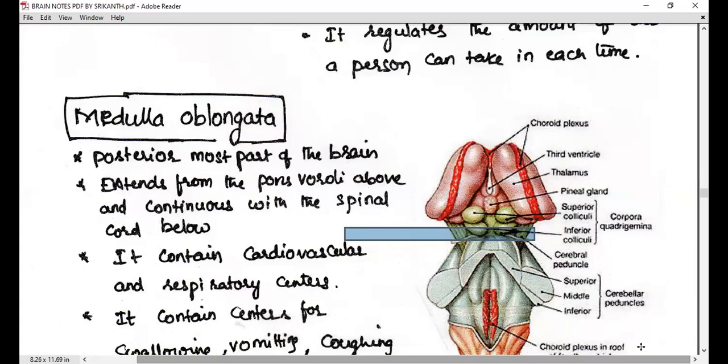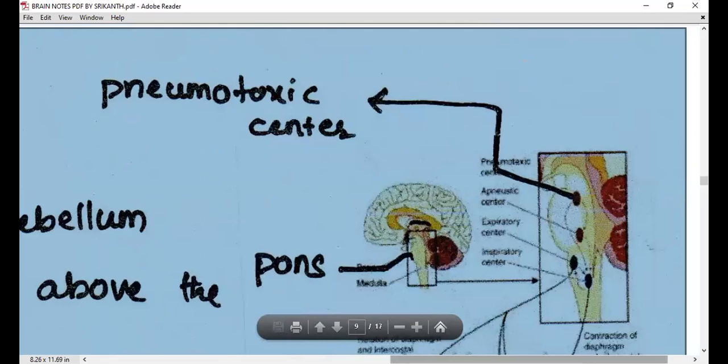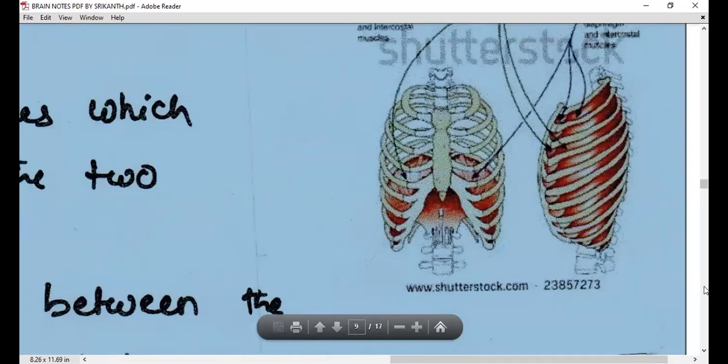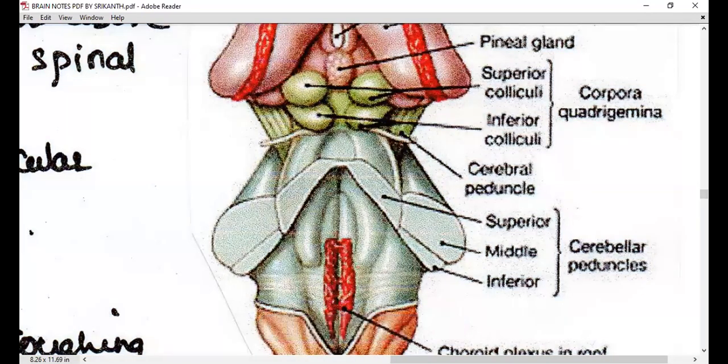Let me show you this area only. Yes, these two, what we're talking about: superior colliculi and inferior colliculi. Have you seen the pineal gland here? Do you remember? The pineal gland is a part of the epithalamus. Below that you'll see these two things, superior colliculi and inferior colliculi. What do you call them? Corpora quadrigemina. Superior colliculi are believed to be for the sense of vision and inferior colliculi for the sense of hearing.